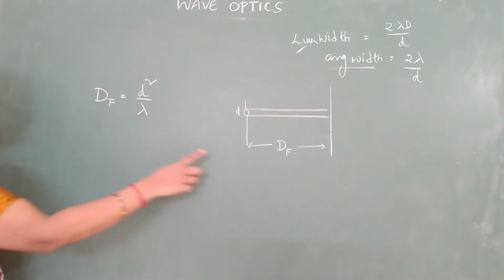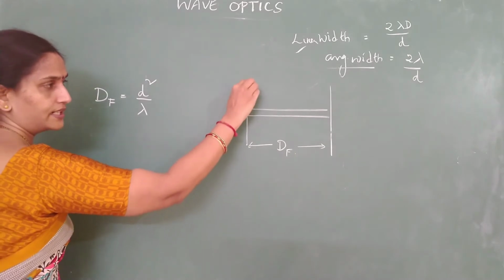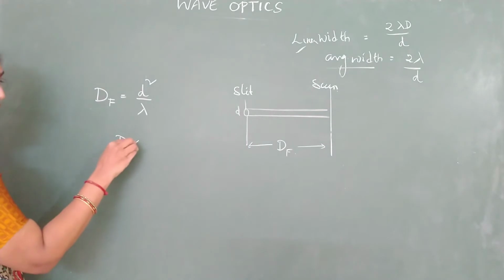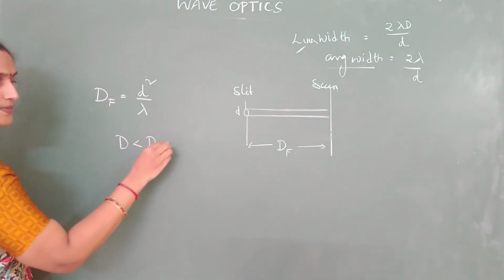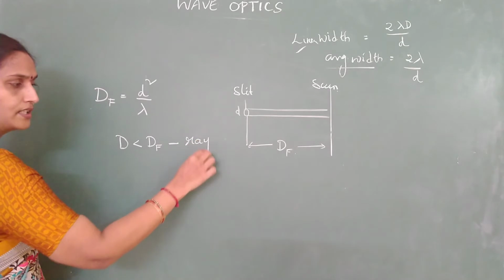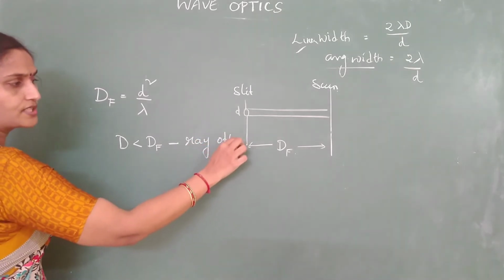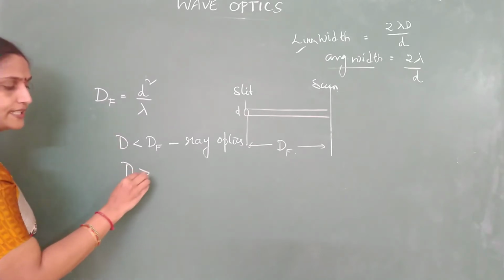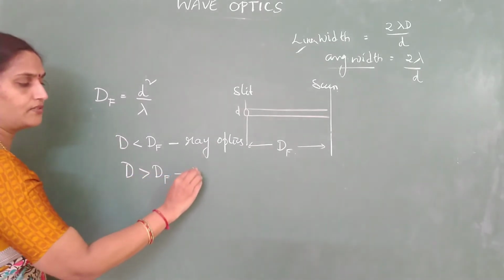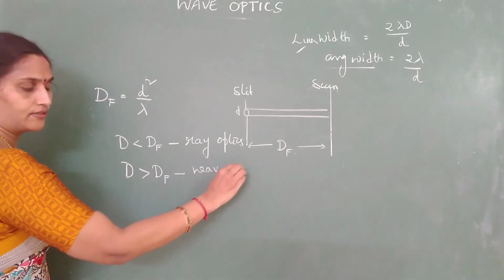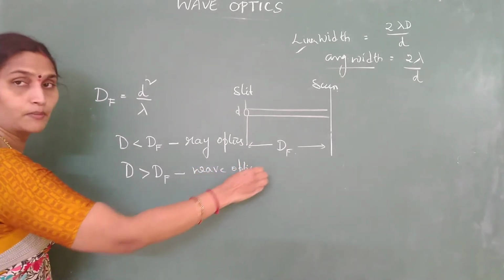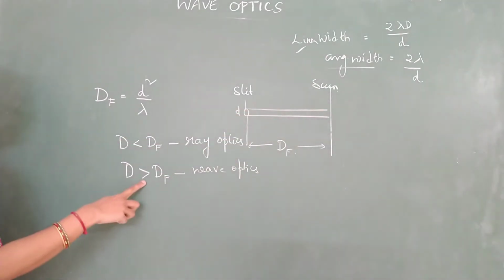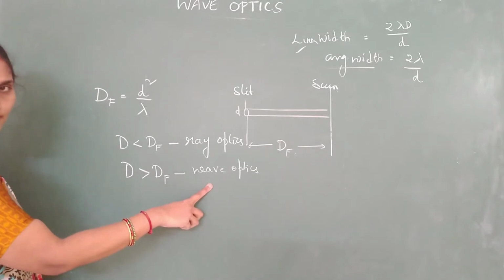So if the distance between the slit and the screen, capital D, is less than this Fresnel's distance, then we need to apply which optics? Ray optics. Fresnel's distance is the limiting distance for application of ray optics. And if you keep the distance greater than this Fresnel's distance, then we need to apply which optics? Wave optics, because diffraction effects become prominent. Within this distance, it will travel like a straight line. Beyond this distance, wave optics is applicable.